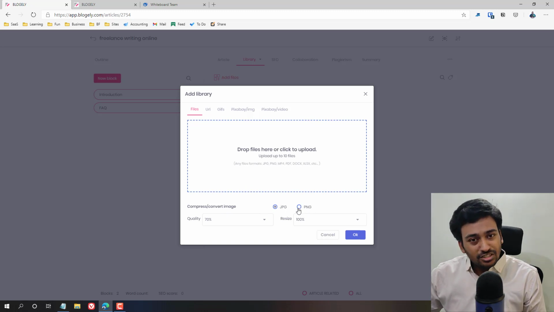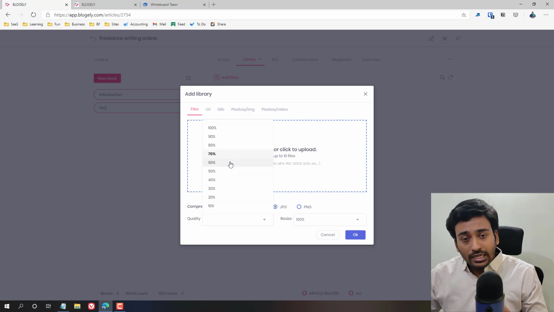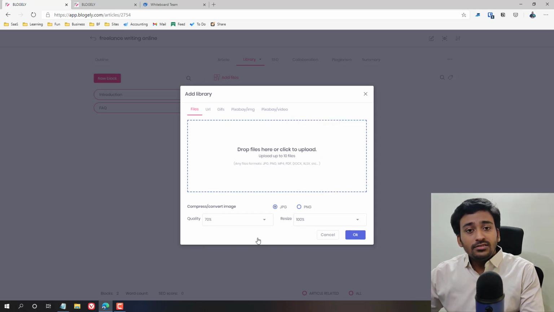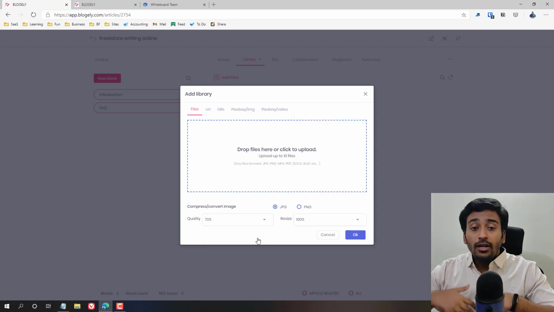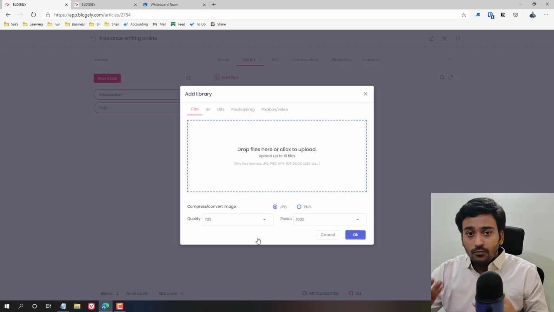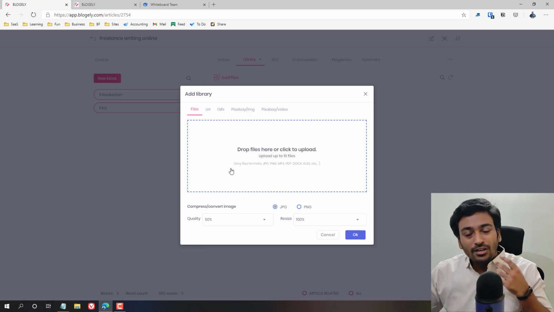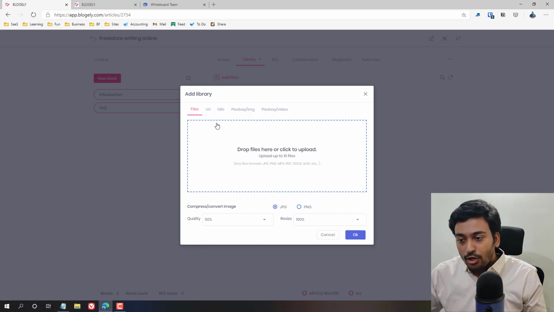Do you want a PNG version or JPEG version? You can select the quality of the file and the resizing, and according to this your image will be resized. If you are uploading a 10 MB file and you put it at 50, it will try to optimize 50% of that image. So they also provide that option.